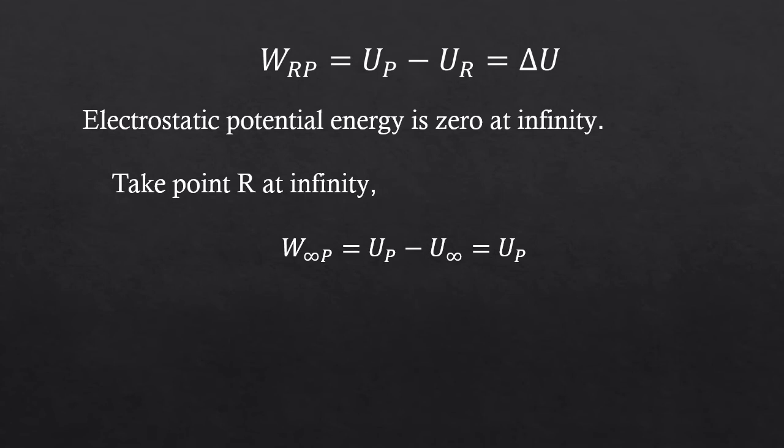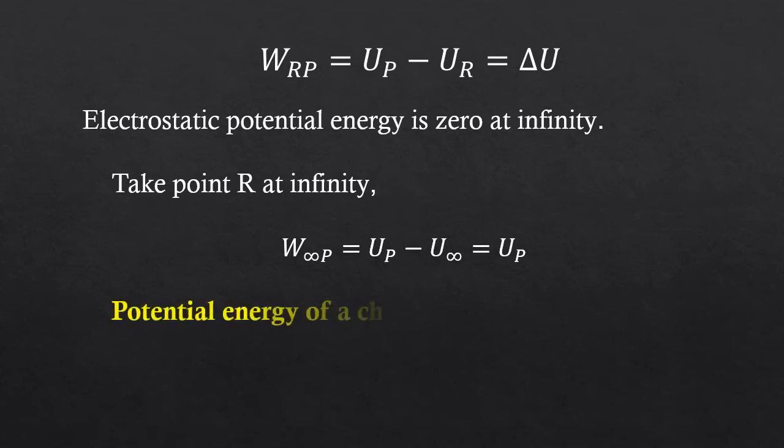So here we have defined the electric potential energy at point P. What is that? U_P is nothing but W infinity P. What is W infinity P? W infinity P is the work done to move a charge from infinity to point P.